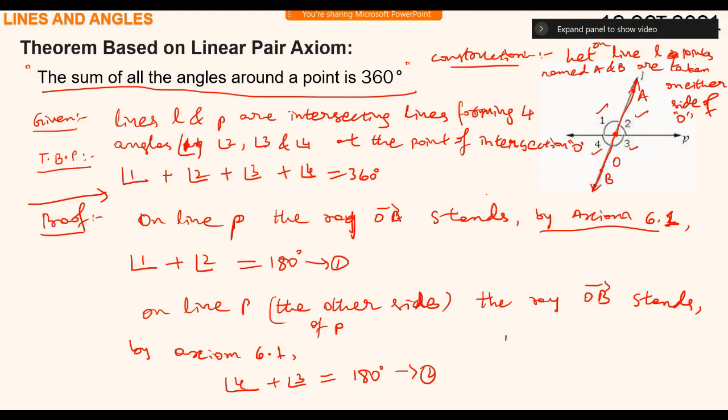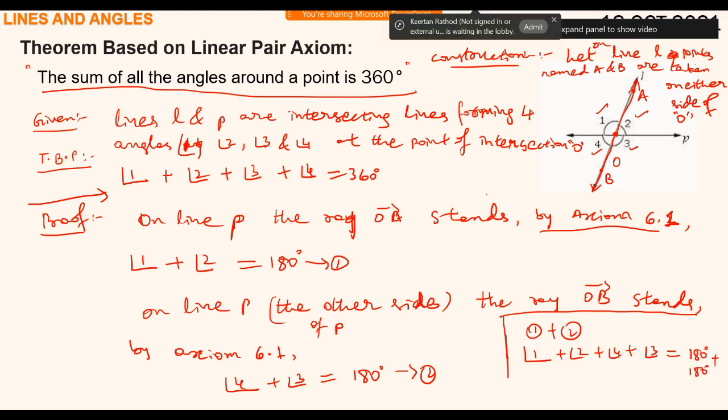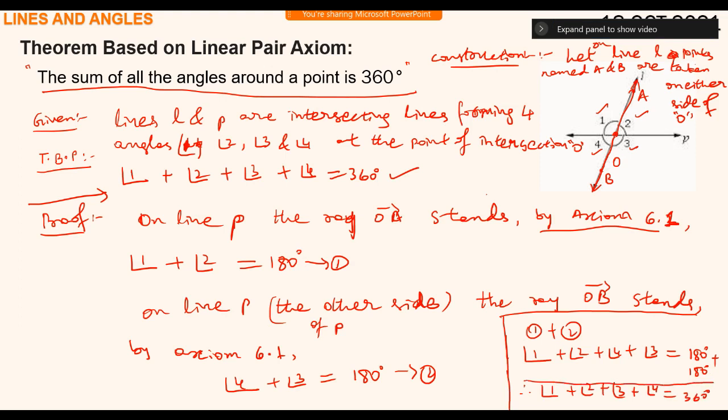Therefore, from 1 and 2, if I add them, you'll get angle 1 plus angle 2 plus angle 4 plus angle 3 equals 180 degrees plus 180 degrees. So it becomes the totality of what was given, isn't it? Have you understood? 360 degrees will come. Therefore, angle 1 plus angle 2 plus angle 3 plus angle 4 equals 360 degrees. So this is how we write a proof.